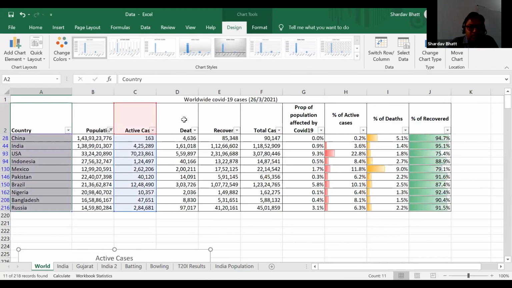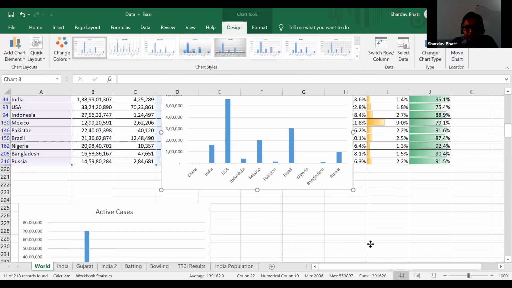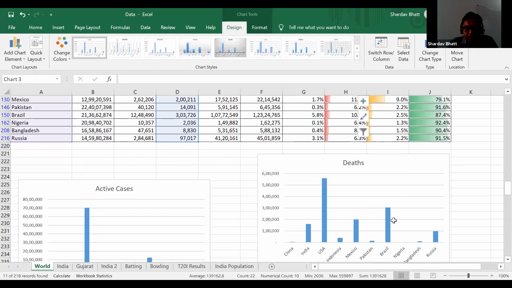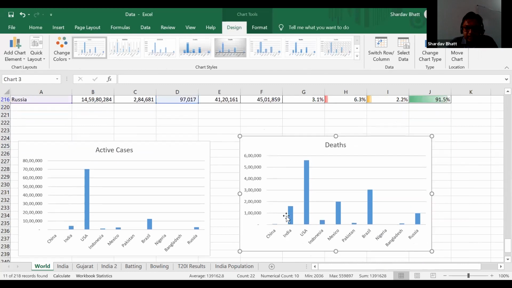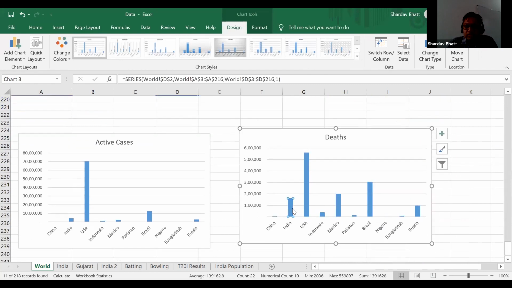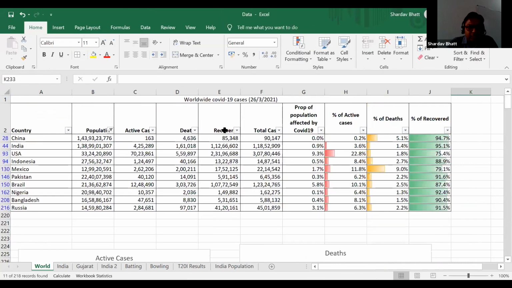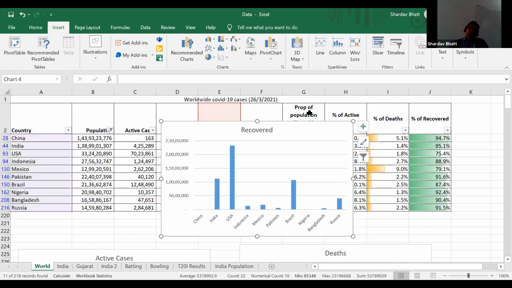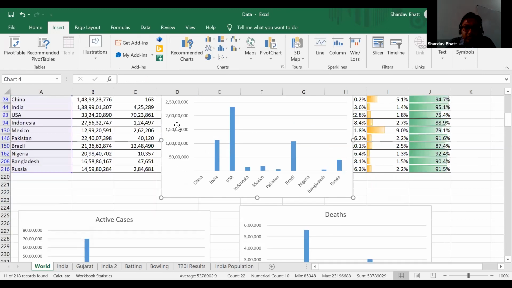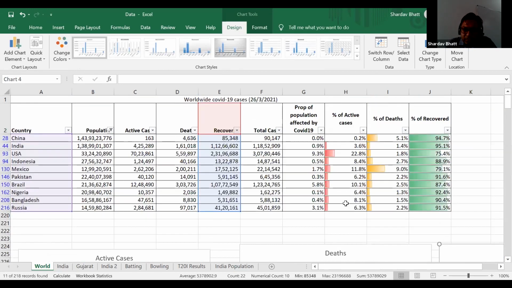And same chart you can make for died, number of people died. You can see number of people died. Again, the number is very high in USA, Brazil, and Mexico also, and India also. So this is deaths, and these are deaths and recovered. So in case of recovered, you can make a similar bar chart. You can see this is the bar chart of recovered. So these are based on number of cases. You can make similar graphs based on percentage of cases.